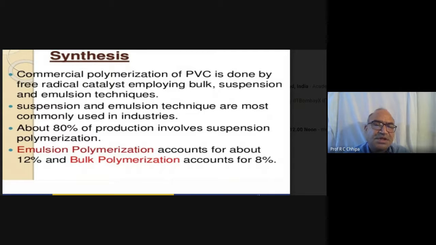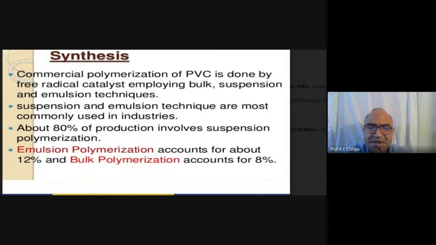These are the industrial systems, the suspension and the emulsion, where we have to add water into the oil or oil into the water, and those are definitely emulsion techniques.